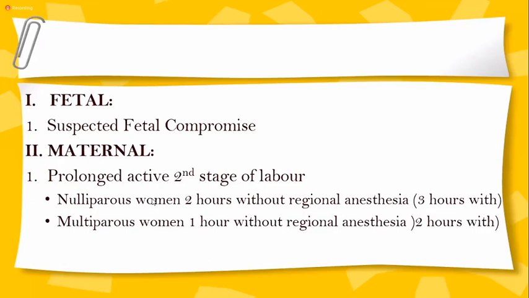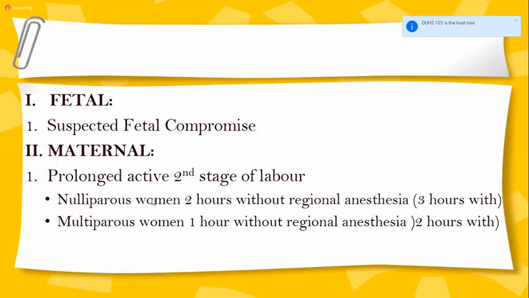The maternal indications include prolonged active second stage of labor. That means when the patient is fully dilated, there is some time period when you can give her time to push, such as a woman who is nulliparous, or this is her first baby. You can give her 2 hours once she is fully dilated without regional anesthesia, that means without epidural anesthesia.